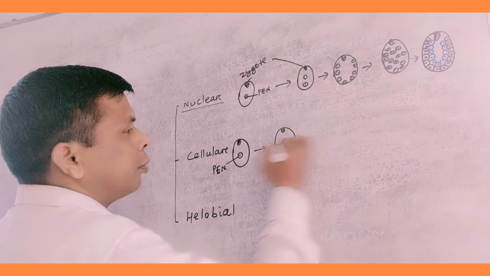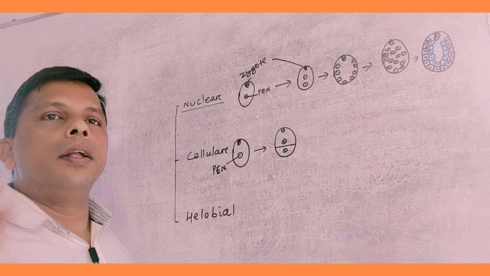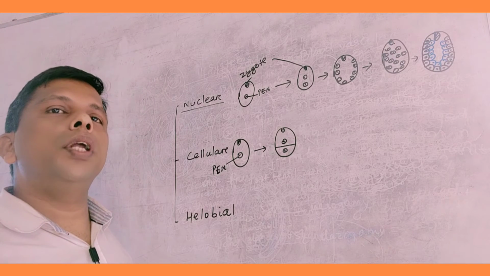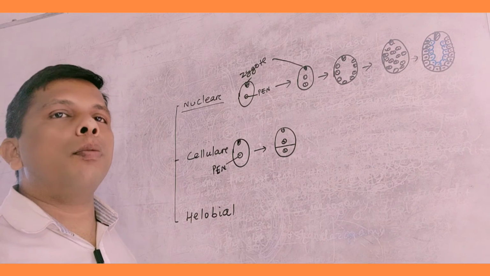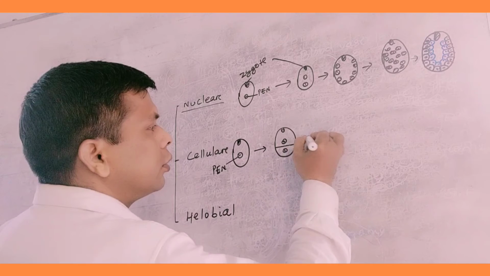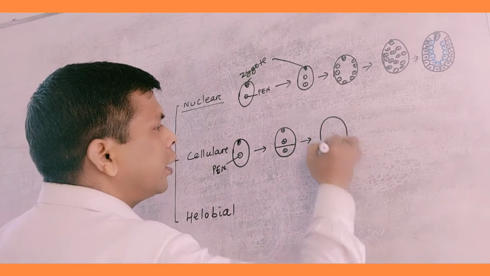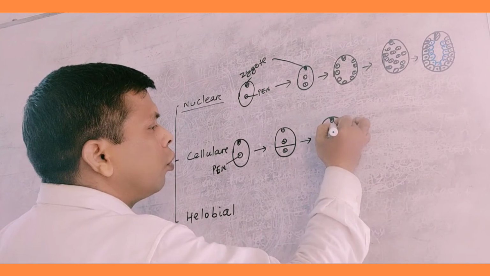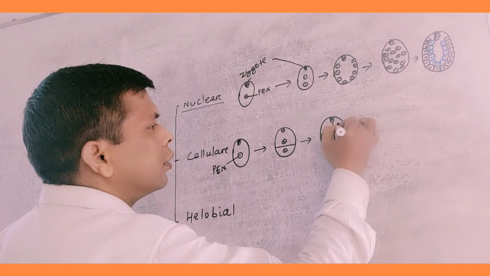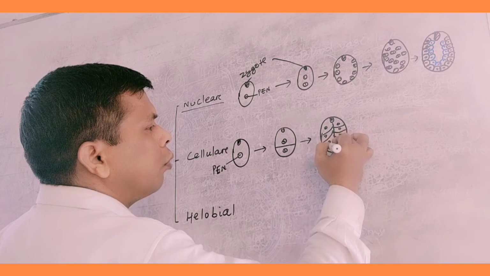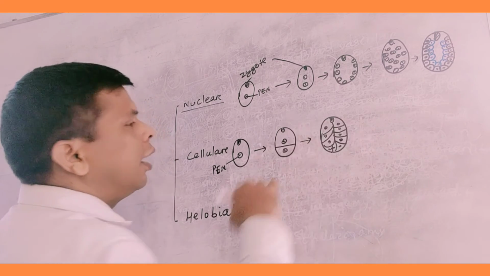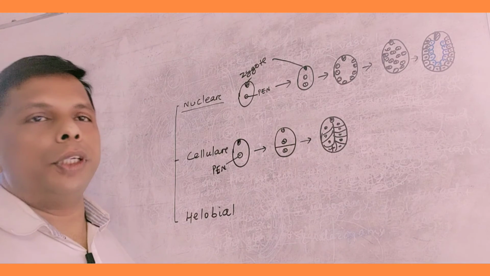Transverse division takes place first, and then continuously longitudinal and transverse wall formation immediately after division of the nucleus.